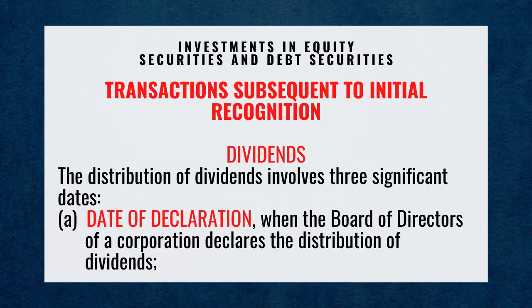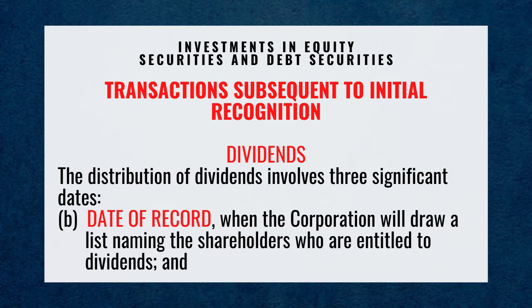The distribution of dividends involves 3 significant dates. A. Date of declaration. The date of declaration is when the board of directors of a corporation declares the distribution of dividends.